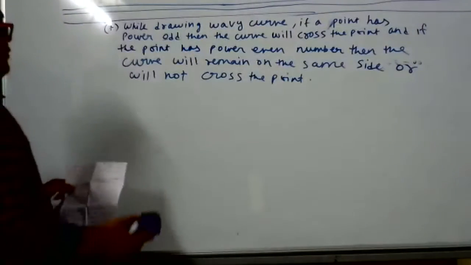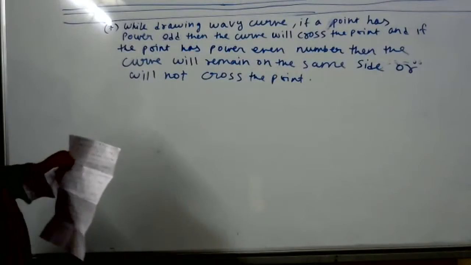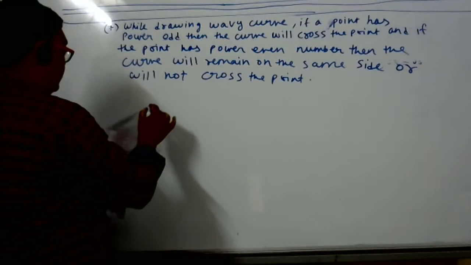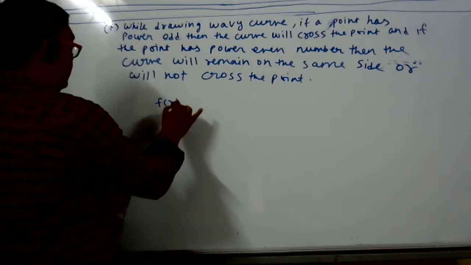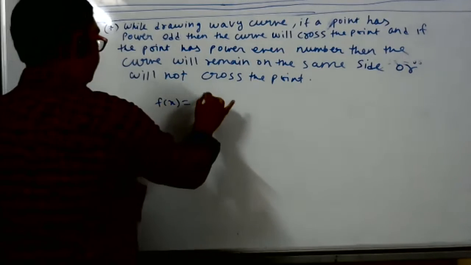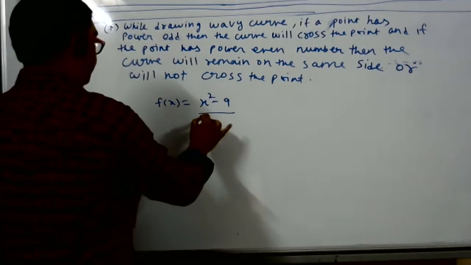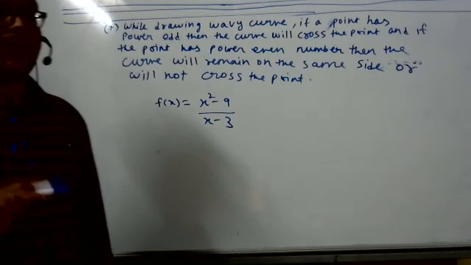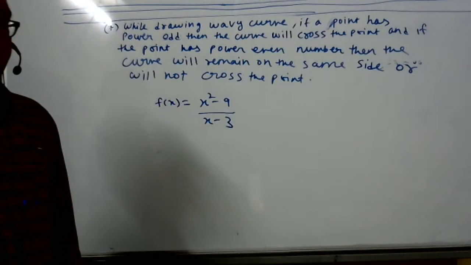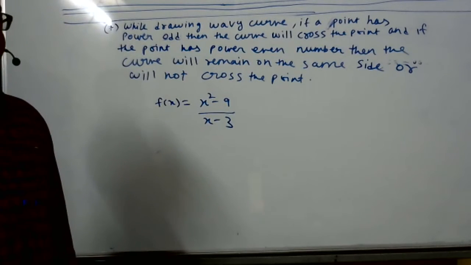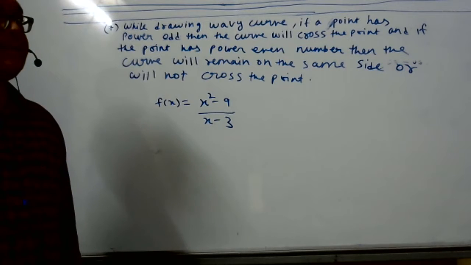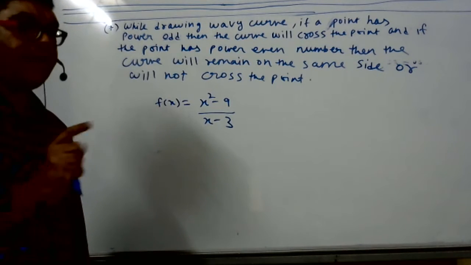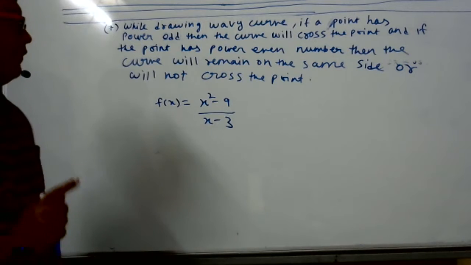We can do one sum which this girl is asking. Tell me, student, what sum you are saying? You said it a little while ago: f of x is equal to x square minus 9 by x minus 3. Suppose this is the sum. We will do it by the wavy curve method. People write fast, I will wait for you. In the wavy curve method, the expression must be factorized, so the first condition is to write in factor form.